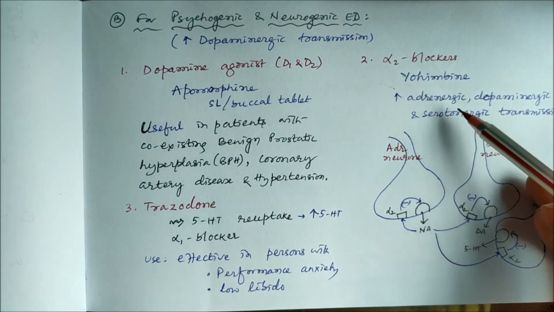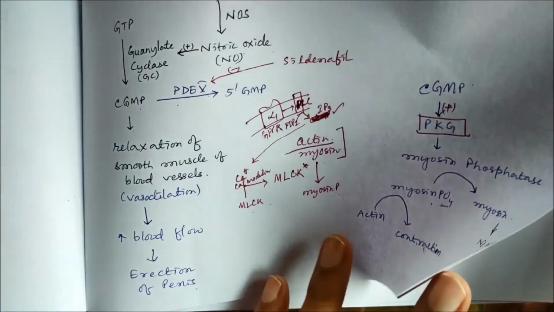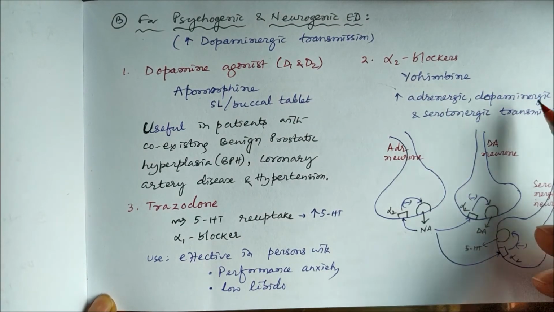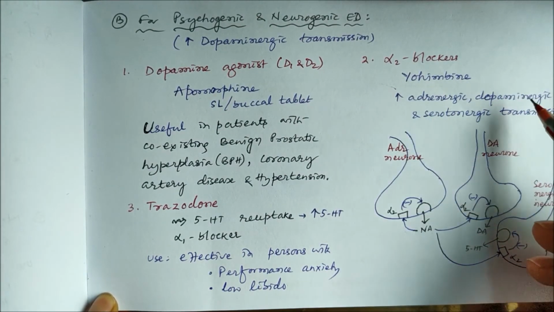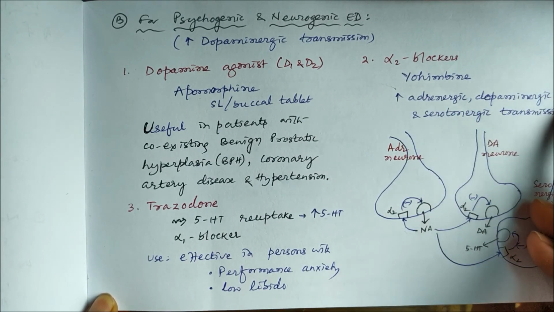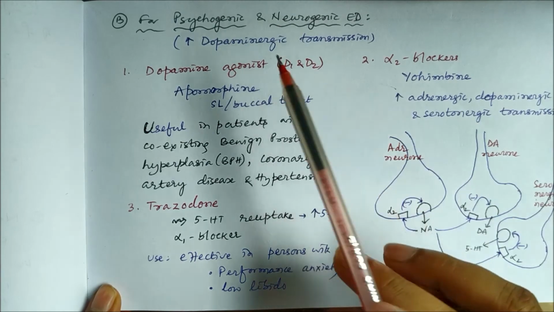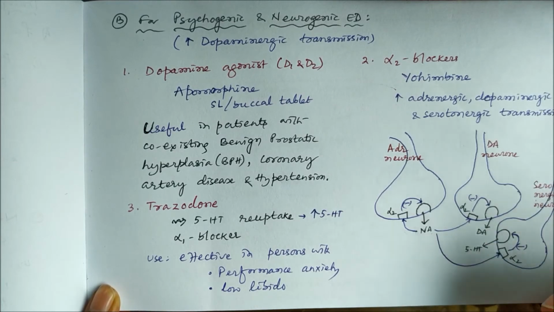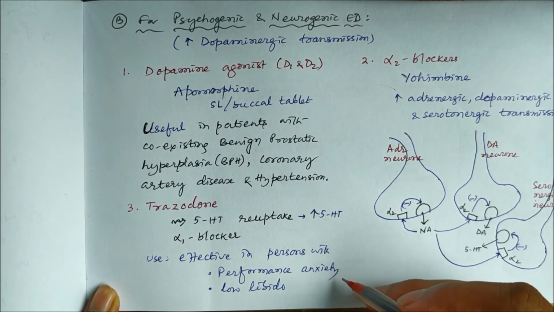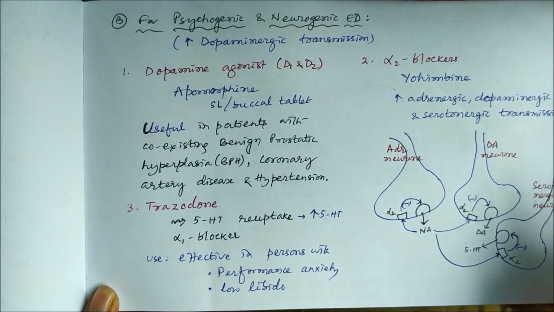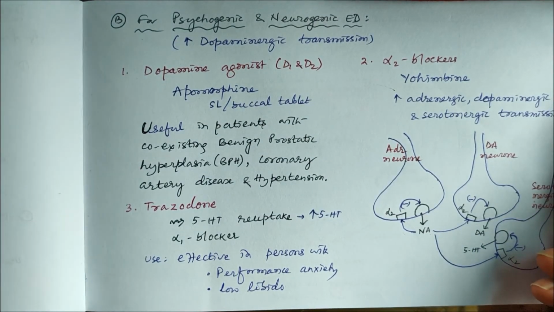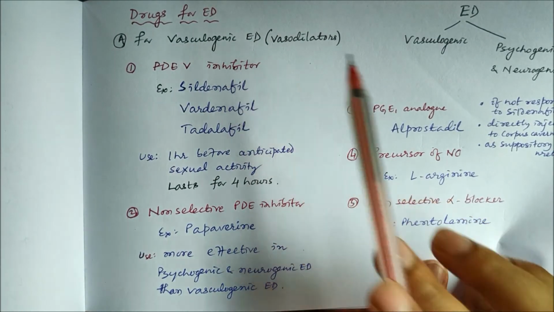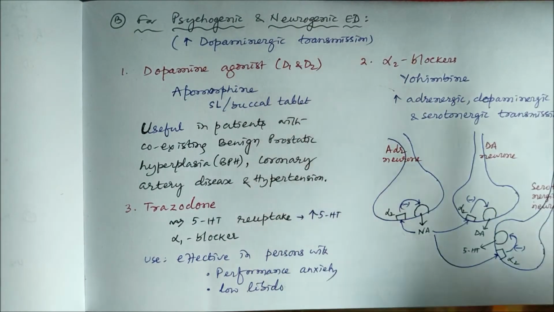And alpha-2 blockers, alpha-1 blockers are vasodilators, and alpha-2 blockers, they increase adrenergic, dopaminergic and serotonergic transmission. All these three, dopaminergic, adrenergic and serotonergic transmission. So they can be useful in psychogenic and neurogenic erectile dysfunction, because they can be useful in case of performance anxiety or low libido. We can use them. So that's why non-selective alpha blockers like phentolamine are useful, both in vasculogenic as well as psychogenic and neurogenic.